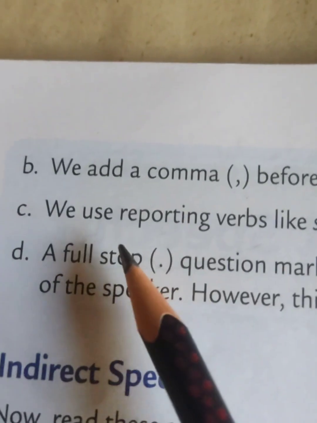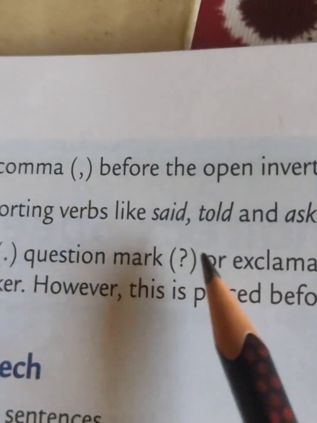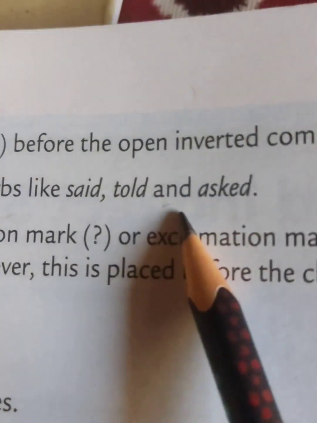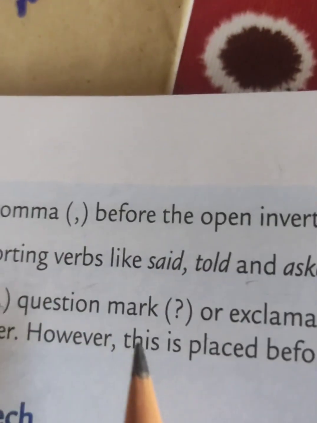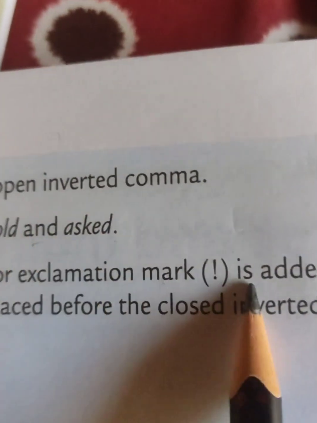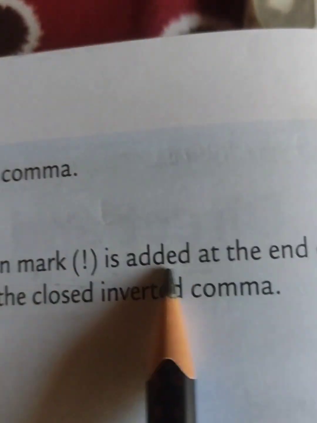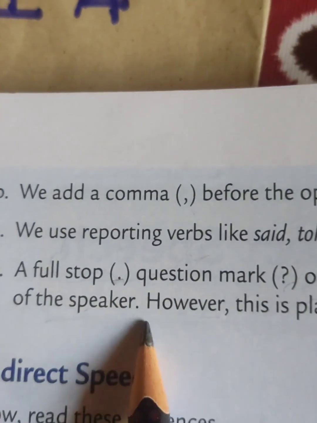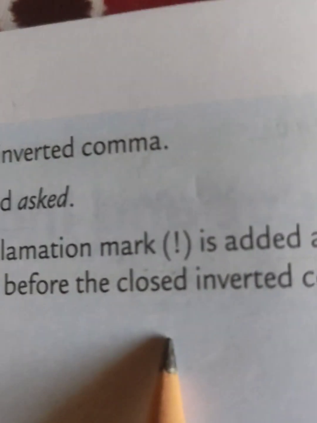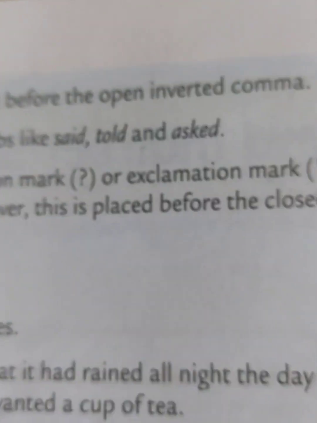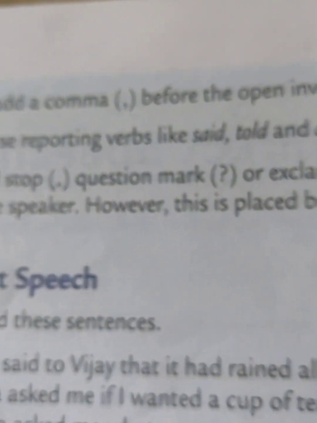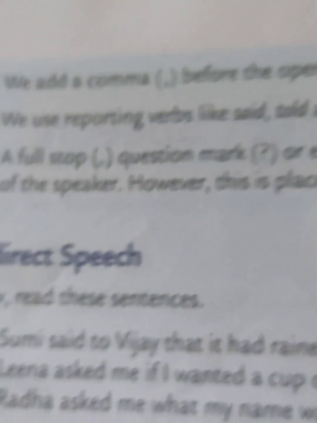Okay. Next point. We use reporting verbs like said, told and asked. Next, a full stop, question mark or exclamation mark is added at the end of the words of the speaker. Okay. However, this is placed before the closed inverted commas. So these are the points which are related to direct speech.